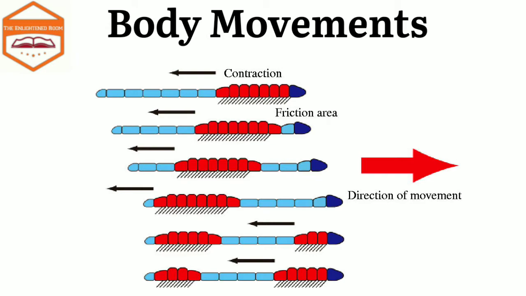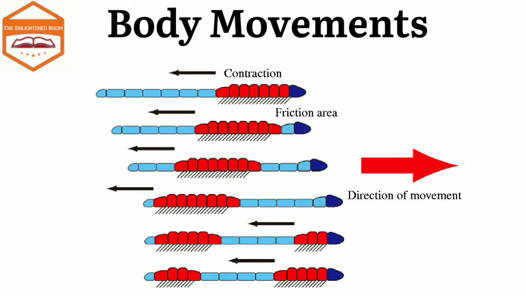To move, first the earthworm contracts the circular muscles in the front segments. As a result, the front part of the body becomes long and moves a little ahead by withdrawing the bristles from the ground. Then the longitudinal muscles in the front part of the earthworm contract and these segments become short and thick. The bristles on the front part now grip the ground, and segments in the rear or back part of the earthworm become thin and long due to contraction of circular muscles.